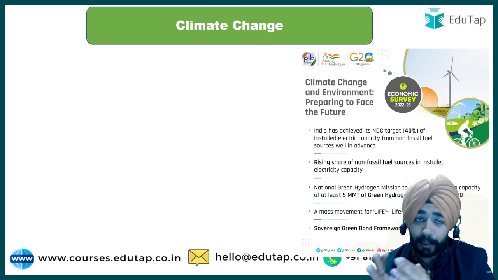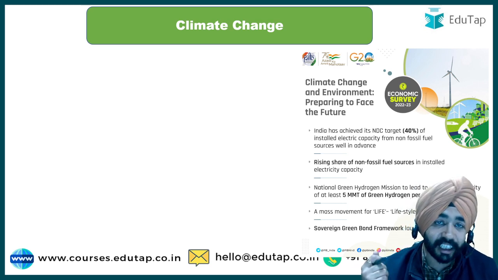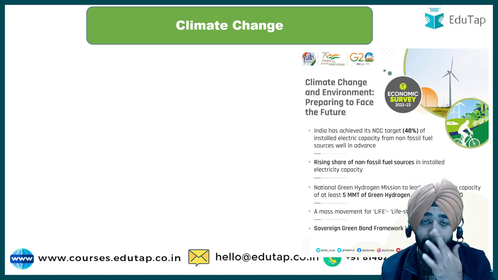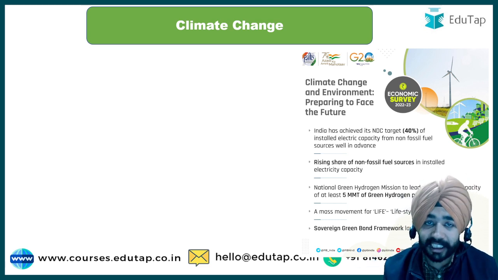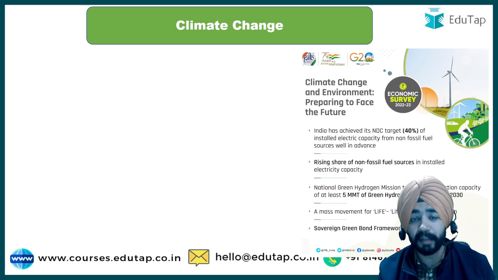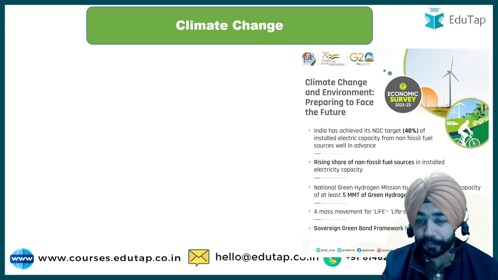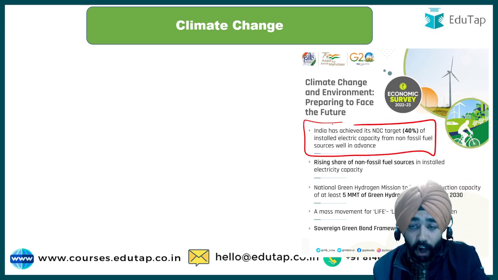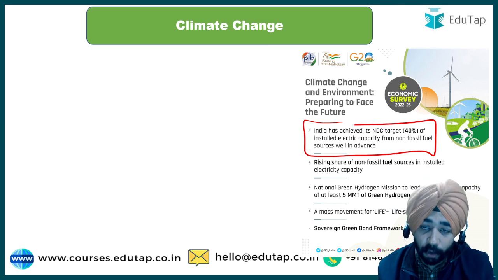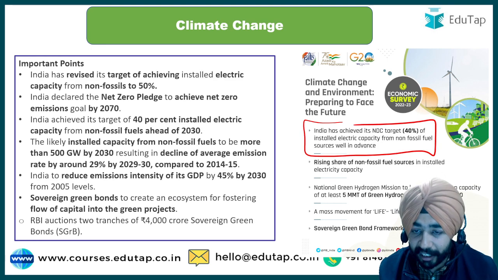So here the important things that the government has discussed, because recently the Conference of Parties has taken place where the Prime Minister has openly given a lot of targets. Some new targets of India have been revised under the INDC also. The same things have been appreciated by the economic survey also. It says India has achieved 40% of its electricity capacity from non-fossil fuels, well in advance of the target that India has shared.